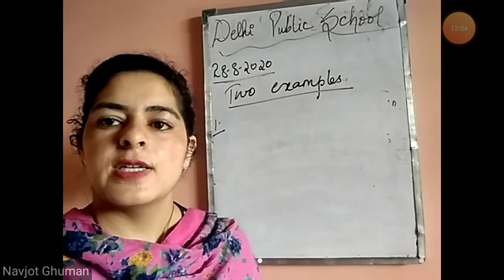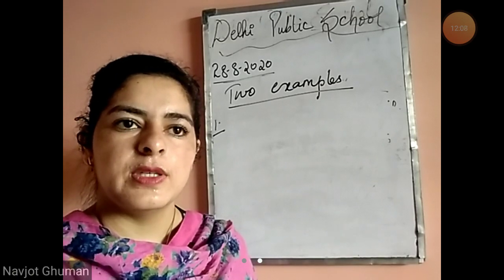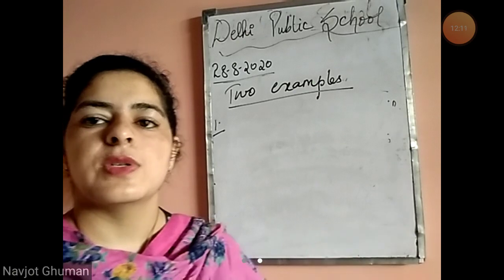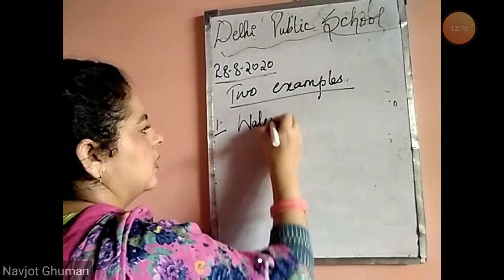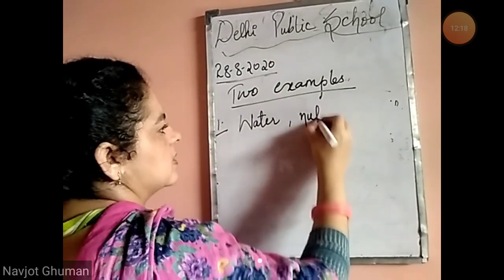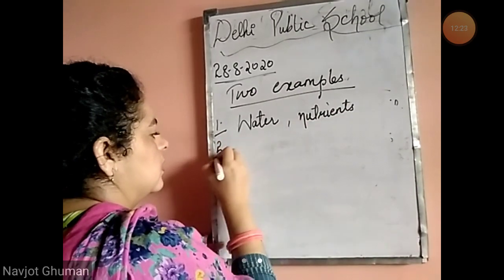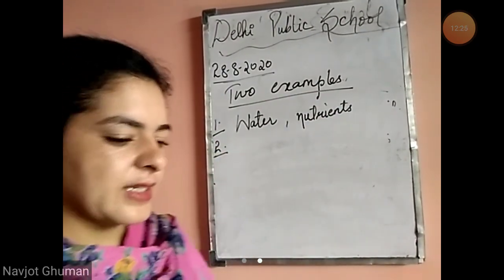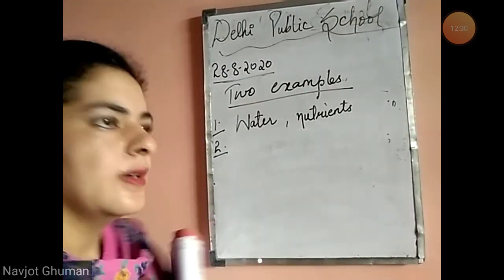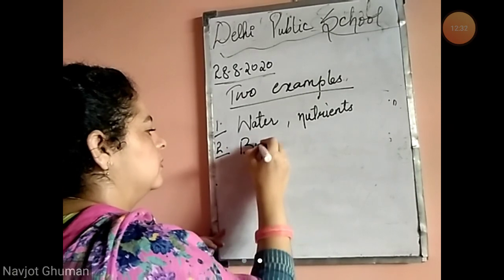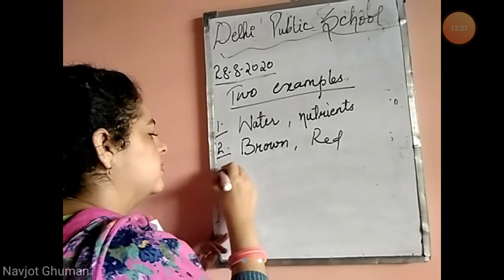What does soil give to plants? We know plants take water from the soil, and they take nutrients from the soil. So 2 examples are water and nutrients. Next, colors of the soil. Any color you can write. Black, brown, red. Write brown. Red soil. Black soil also you can write.